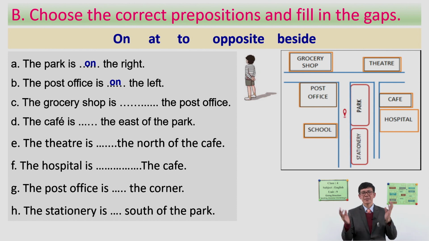What do you think? No, not next to actually. So what is this then? Very good, the grocery shop is opposite the post office. It is just opposite. Here is the road, so the grocery shop and post office are opposite.